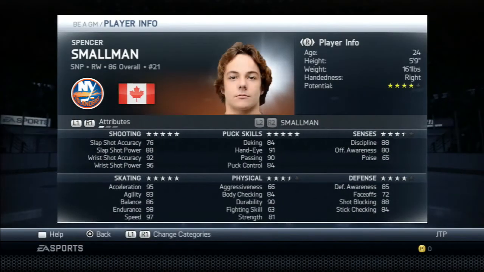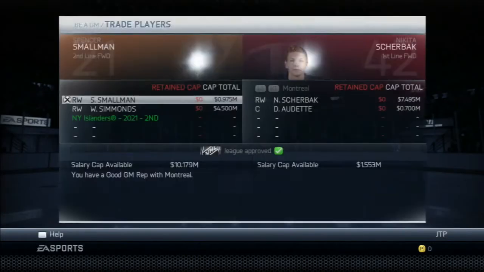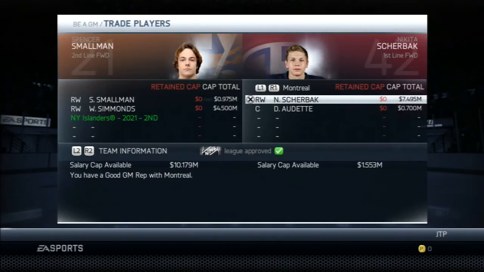Spencer Smallman, I mean, he's a great player. He's got one year left on his deal, so he's going to want money after this year. Four-star potential, 86 overall. Don't get me wrong, he's got the good shooting category other than the slap shot accuracy. Good passing, decent offensive awareness, and a pretty good defensive category, actually. But we're trading for this guy.